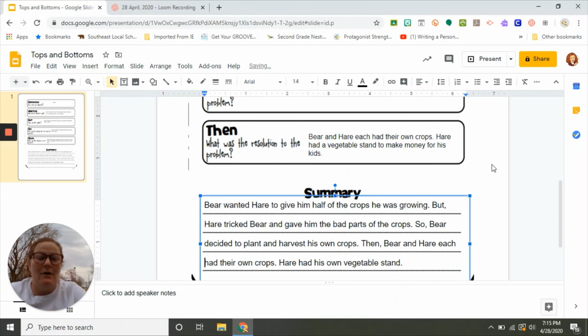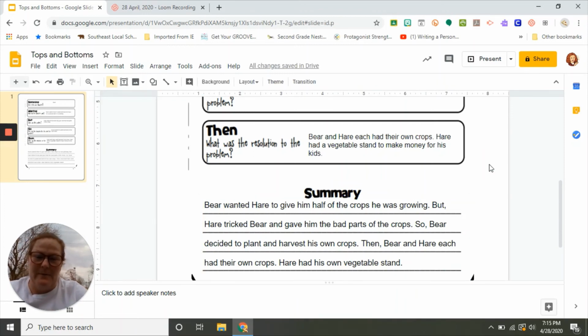So now, all good writers go back and they reread what they wrote to make sure that it made sense. And then they can change things if they want or add a few details. Notice that I didn't write a really long summary. Summaries are meant to just be those important pieces just to give the reader or the writer an idea of what's happening in the text. If I was going to do something with great detail, we would call that a retelling. I don't want to retell the whole story. I just want to give a summary.